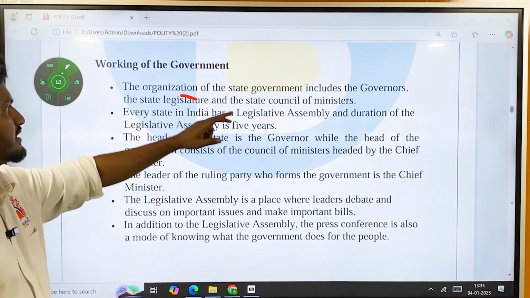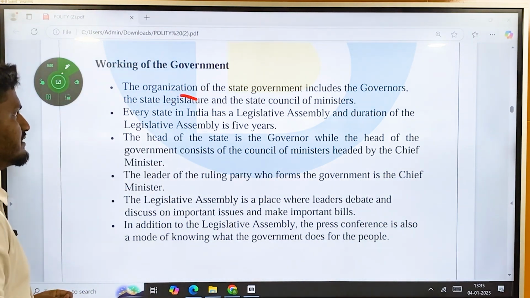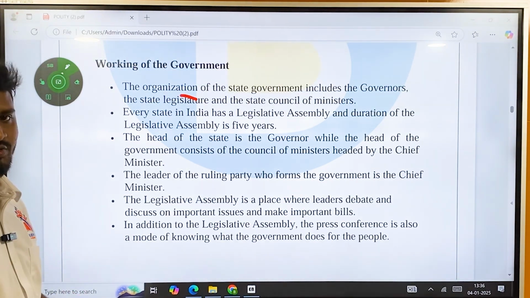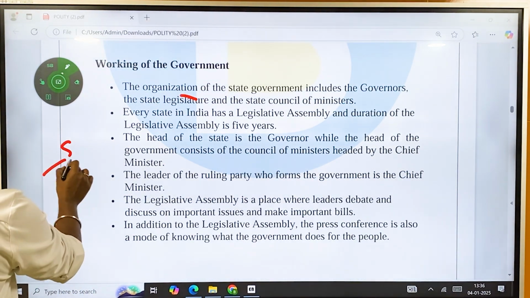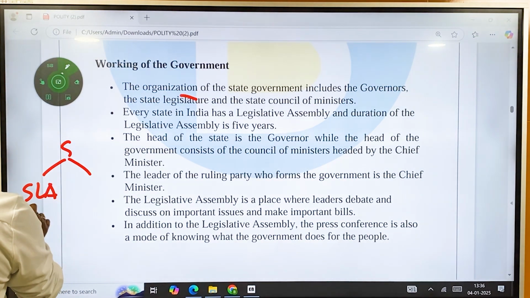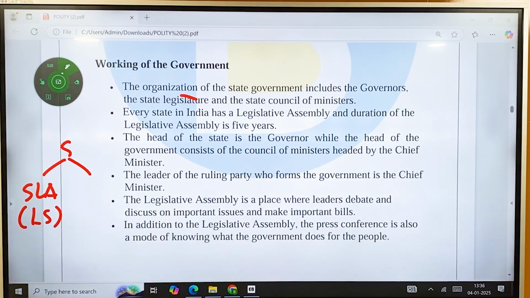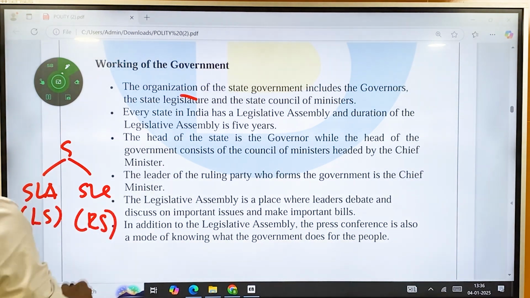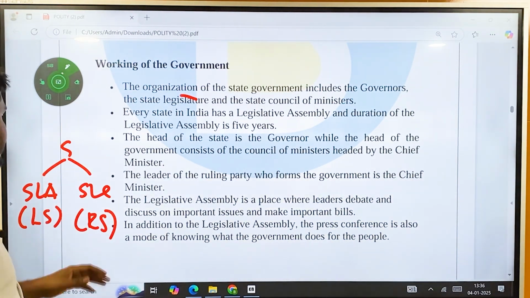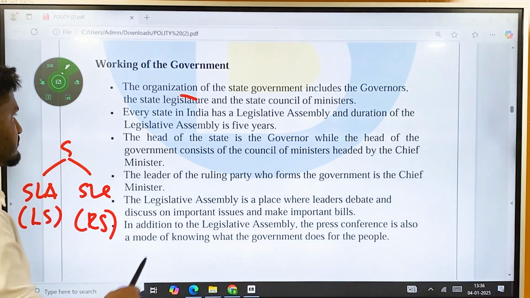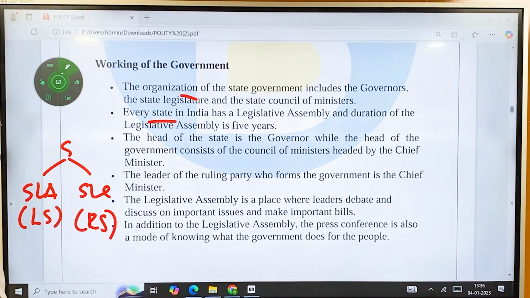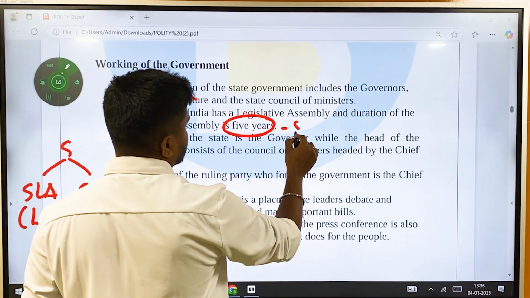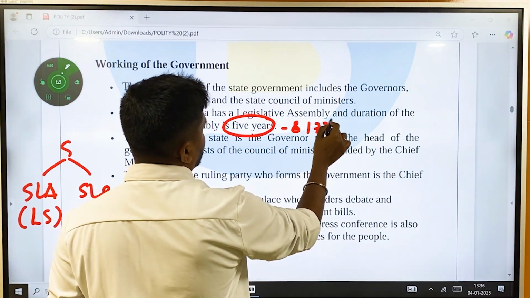The organization of state government includes governors, state legislatures, and state legislative council members. In certain states there is a state legislative assembly, which is similar to Lok Sabha, and in certain states they also have a state legislative council, which is similar to Rajya Sabha. But not all states will have this one; it depends on the state's requirement. Every state in India has a legislative assembly, and its duration is 5 years, as mentioned in Article 172.